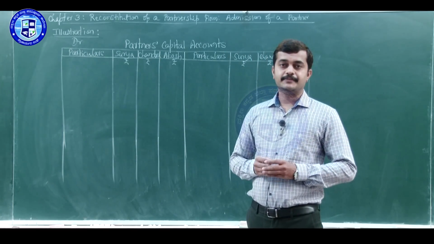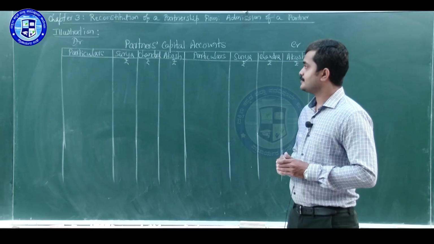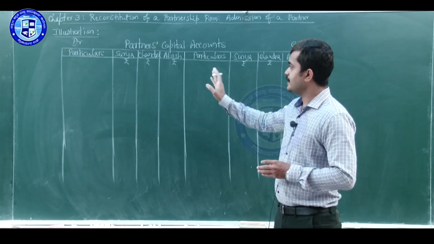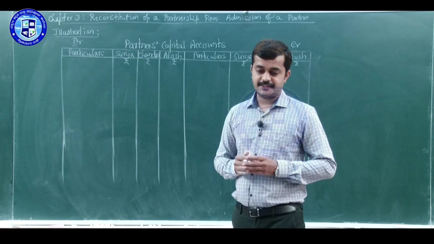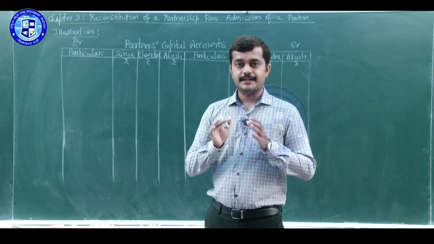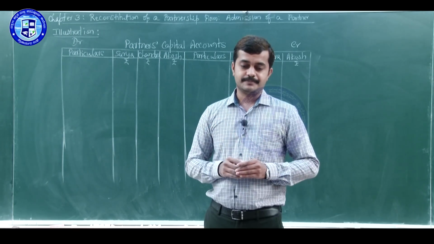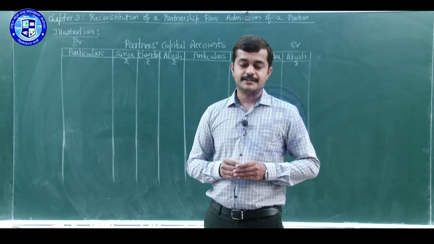After preparing a revaluation account, let us prepare partners' capital accounts. So, there are 3 partners, Surya, Chandra, Akash. So, we have kept 3 amount columns each side. First we have to write opening balances in old partners' capitals. So, that balance is given on the liability side of balance sheet.